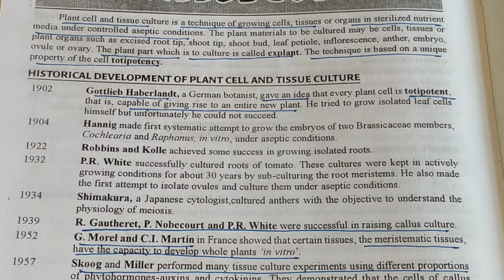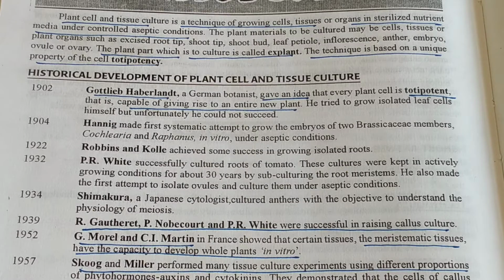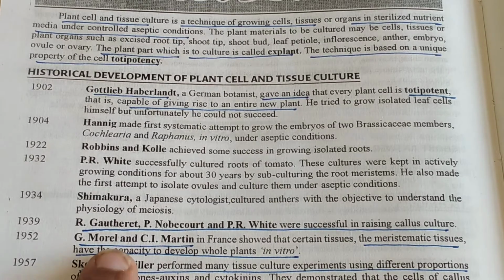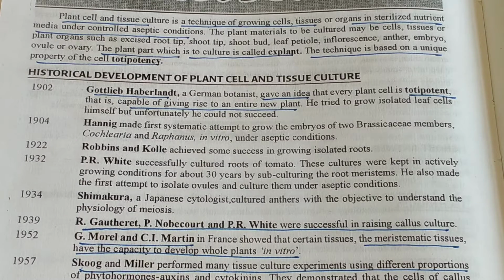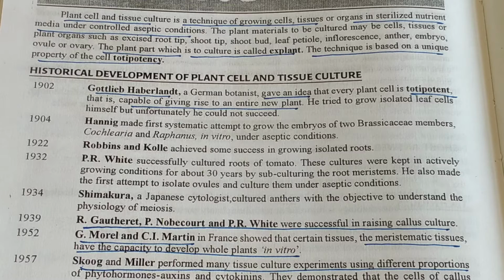Tissue means a group of cells. Meristematic means which can continuously divide to form new cells. And these scientists observed that meristematic tissues have the capacity to develop whole plants in vitro.